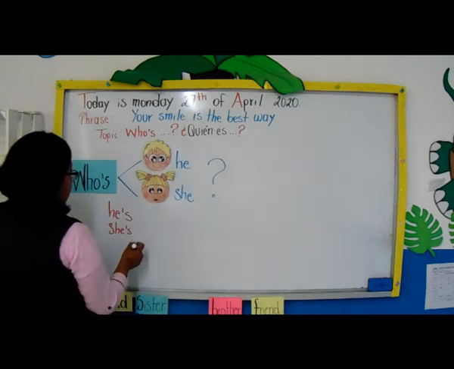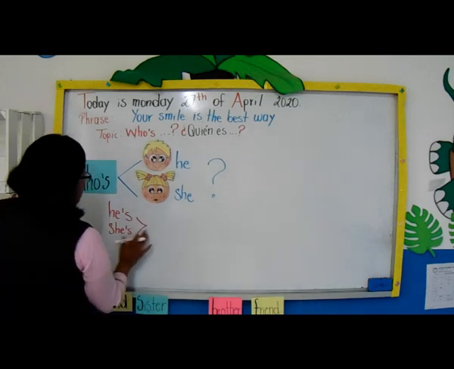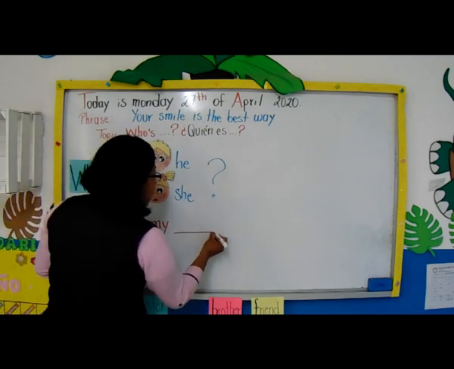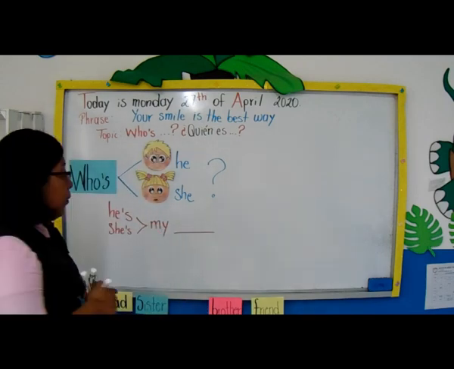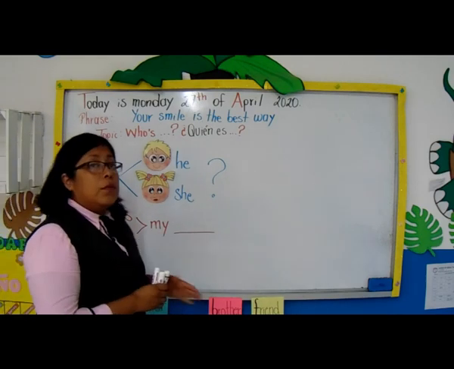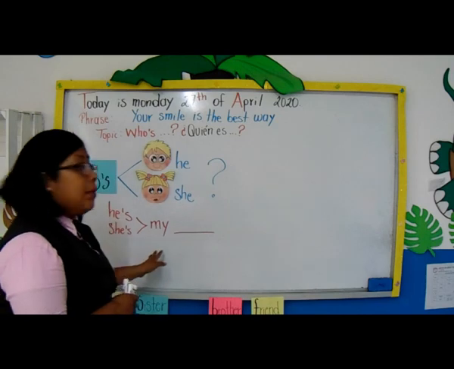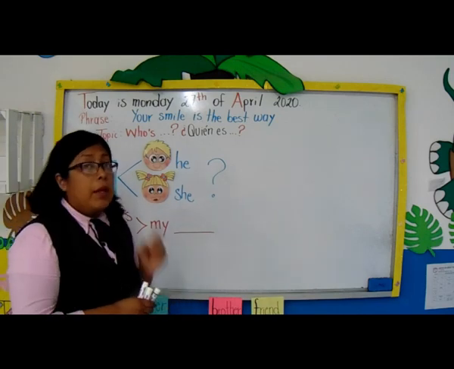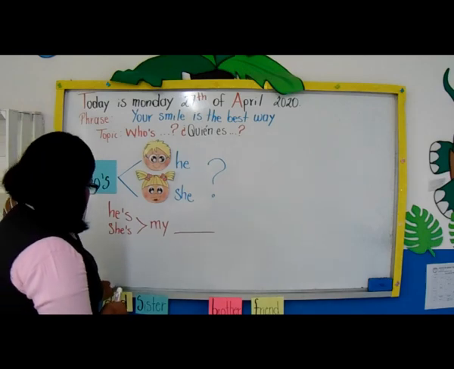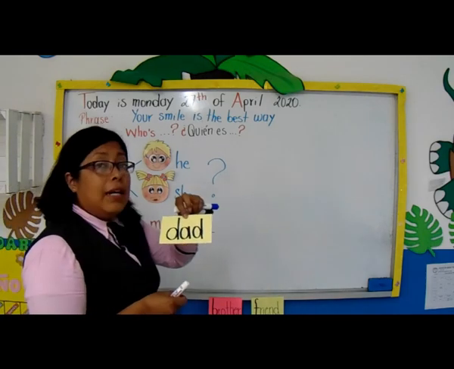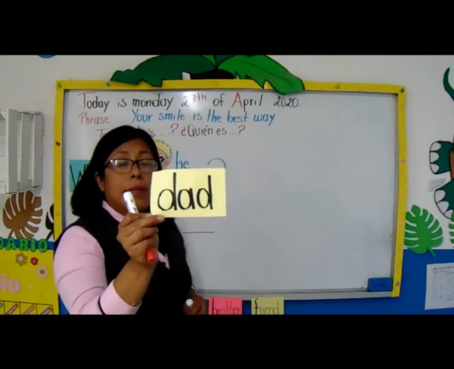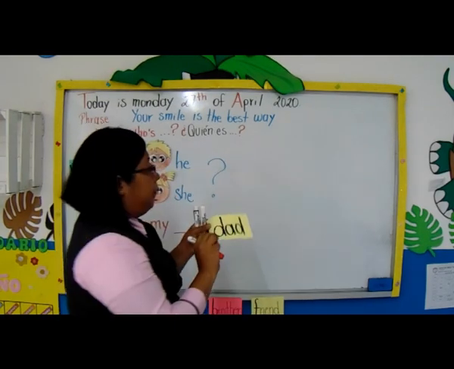Then we have to use my, and we have to use a member of the family. Y aquí podemos utilizar un miembro de la familia. Remember, these activities we are going to use in the book. Esas actividades las vamos a utilizar en el libro. Pay attention. So, we have the word, repeat, dad, yes? The meaning of dad is papá.